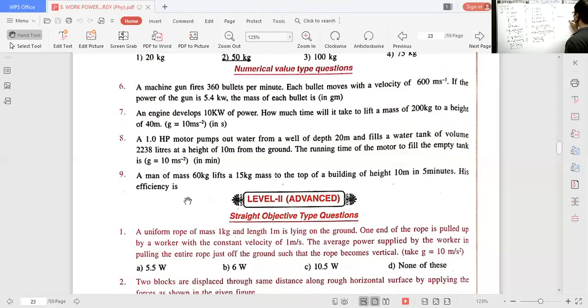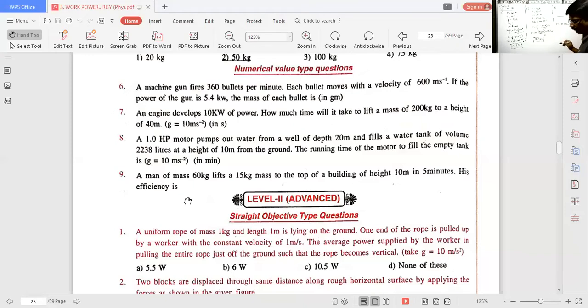So water is lifted. The power of the motor P is equal to 1 horsepower, and 1 horsepower means 746 watts.